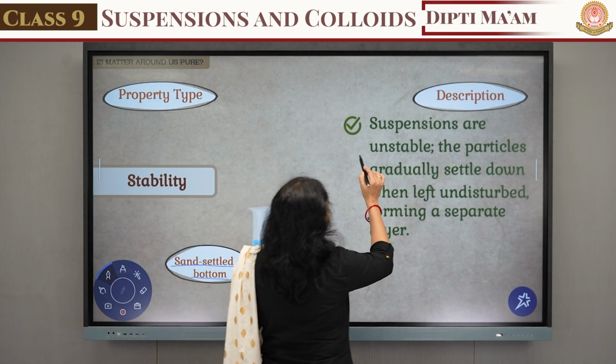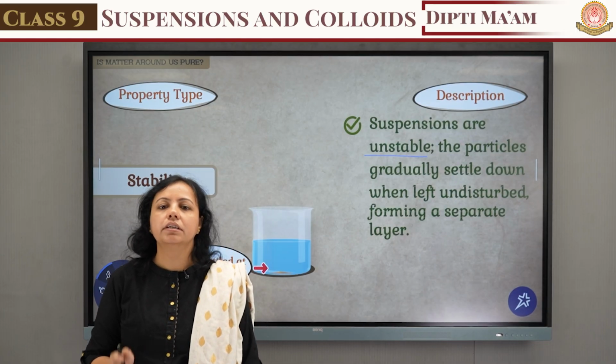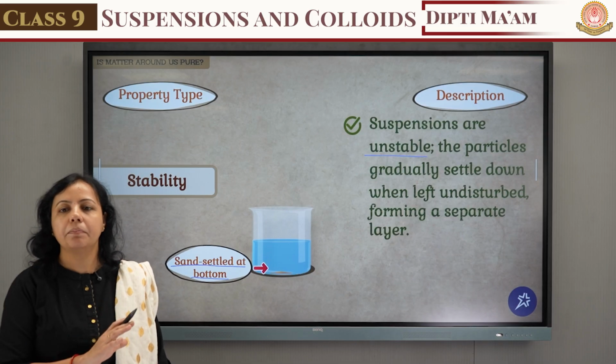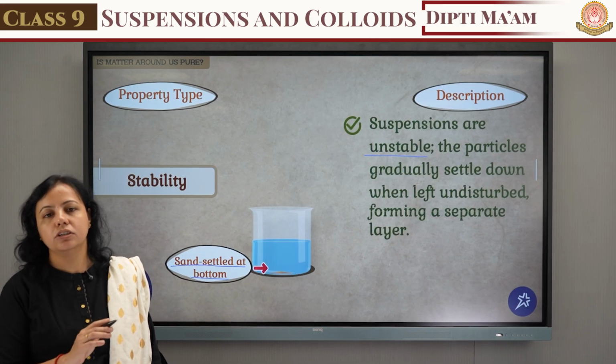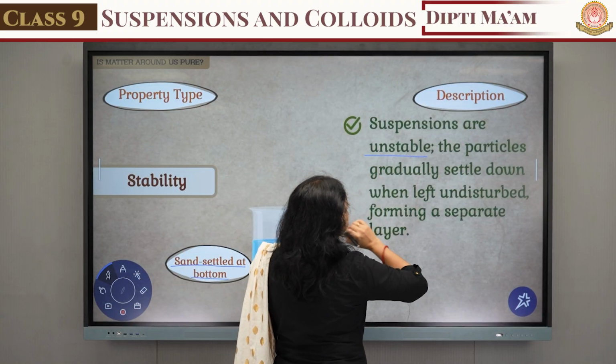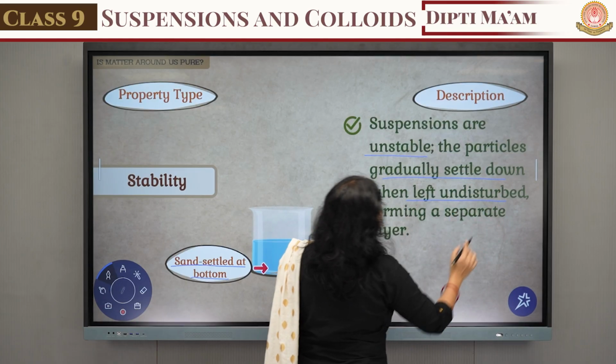The suspensions are unstable, वो stable नहीं है. In a true solution this mixture will be stable, but यहाँ पे ये जो particle है sand solution के वहाँ पे ये सस्पेंशन जो है this is unstable, and the particles gradually settle down when left undisturbed.